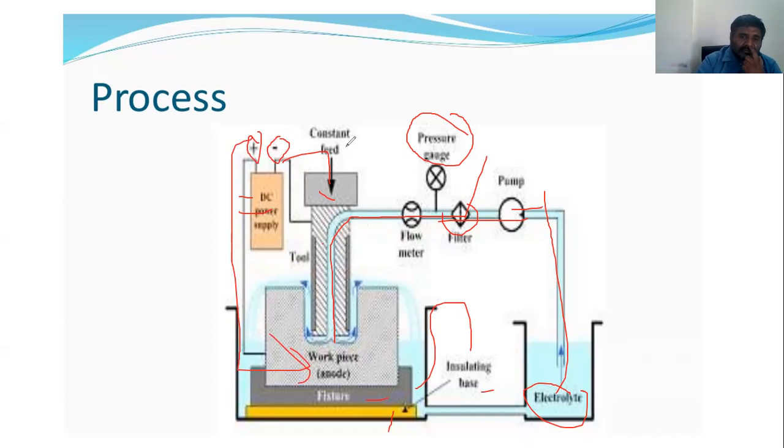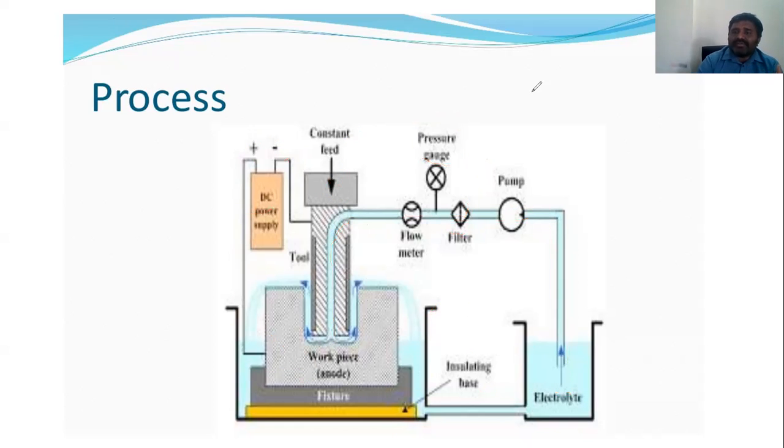So here the constant feed takes place with a DC power supply. The power supply can be carried out like this. In this process, everything happens by using the electrolyte. We follow Faraday's law; it is the electrolysis, the reverse of the electroplating area.